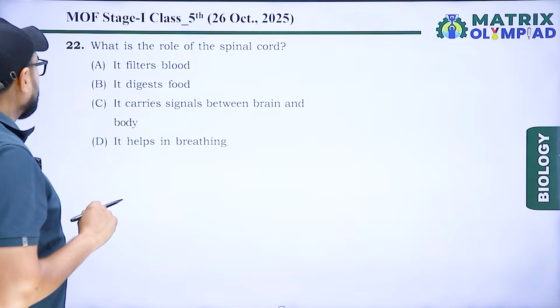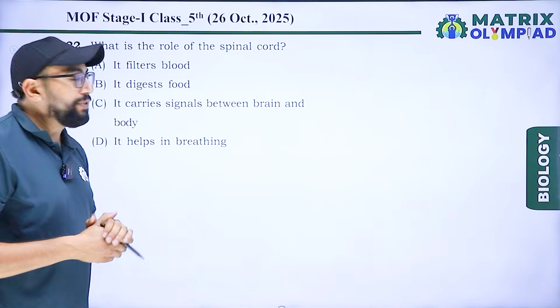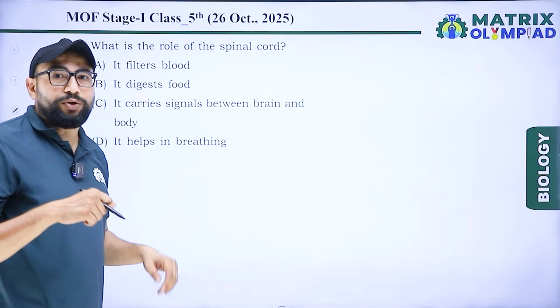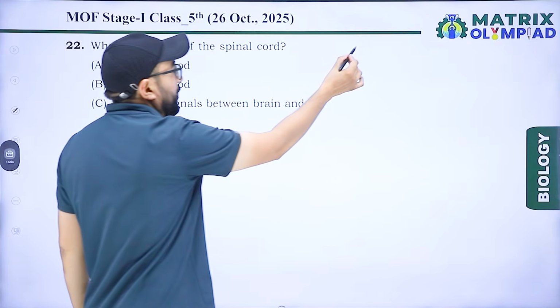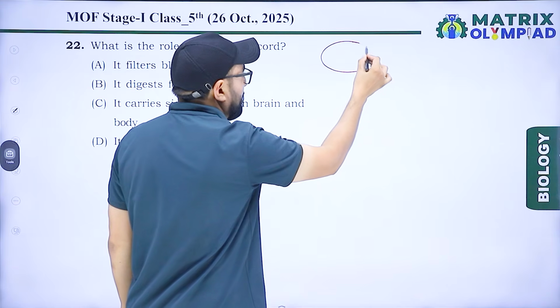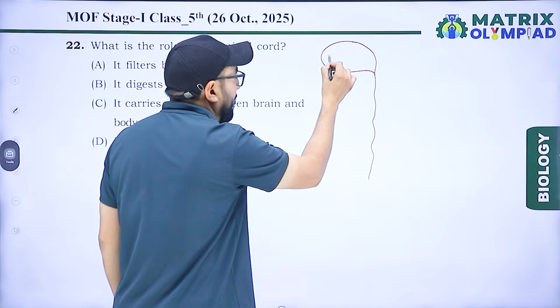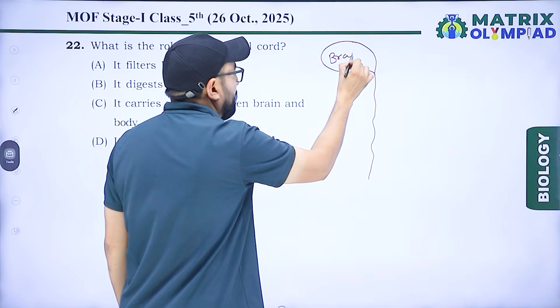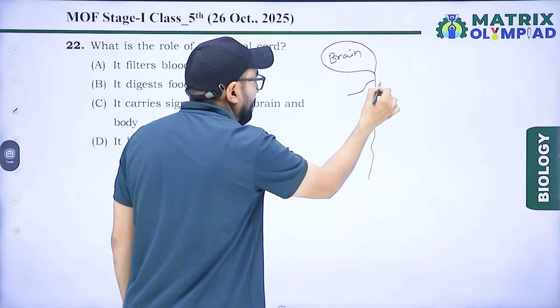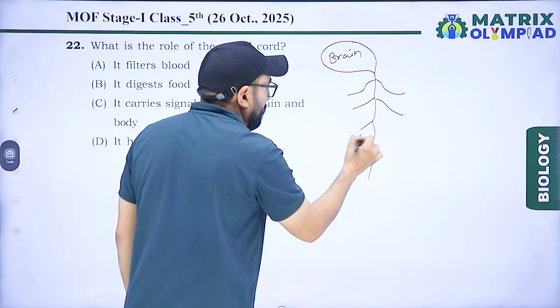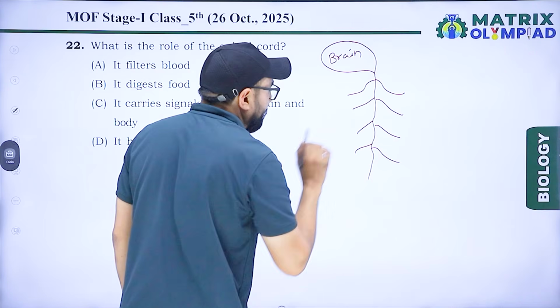Next, what is the role of the spinal cord? The spinal cord is a part that is present at the end point of the brain and divided into so many nerves.